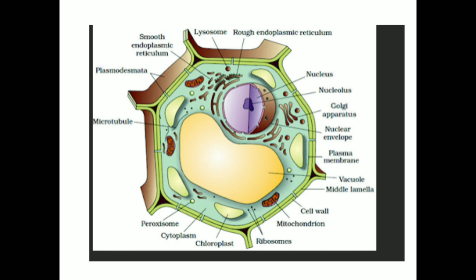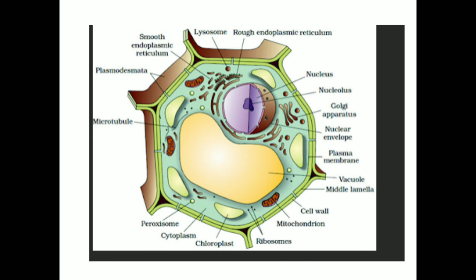So friends, you can see here this is the structure of a plant cell. Generally we show the structure of a plant cell as hexagonal, but the shape of cells varies and depends on their function. So we'll observe here. I'll show with the pointer.